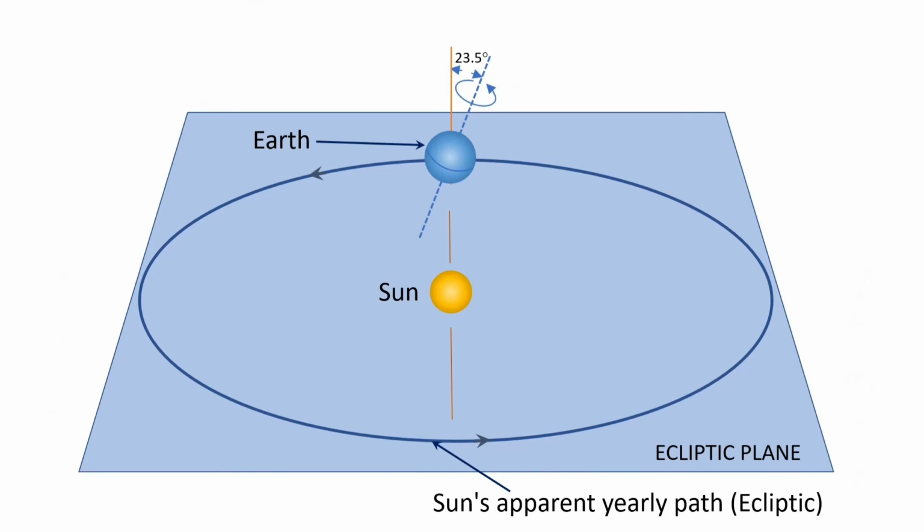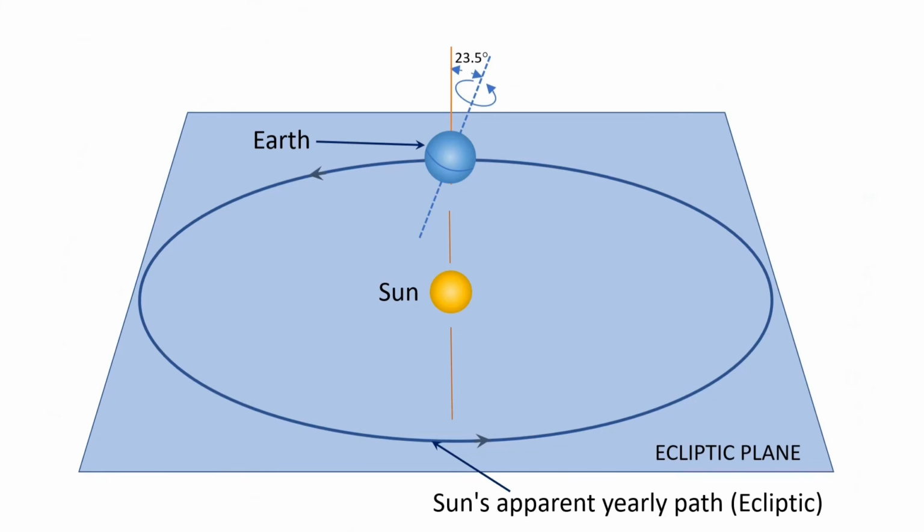The imaginary plane containing the Earth's orbit around the Sun is called the ecliptic plane. This is shown with the light blue rectangle on the screen. The Sun's apparent path through the sky lies in this plane and is called ecliptic, as pointed out in the diagram. So why do we call it apparent path? We all know that it is the Earth that revolves around the Sun, but from the Earth it feels as if Sun is moving along this path, and hence we call it Sun's apparent path.